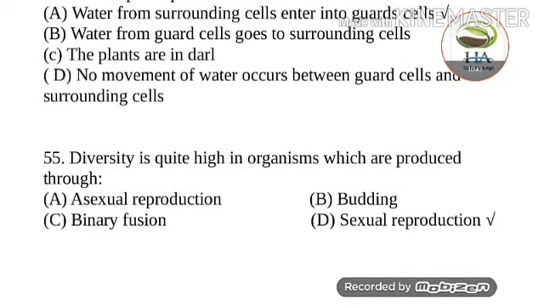Next question is, diversity is quite high in organisms which are produced through. Options are asexual reproduction, budding, binary fusion, and sexual reproduction. So diversity is quite high in organisms which are produced through sexual reproduction.